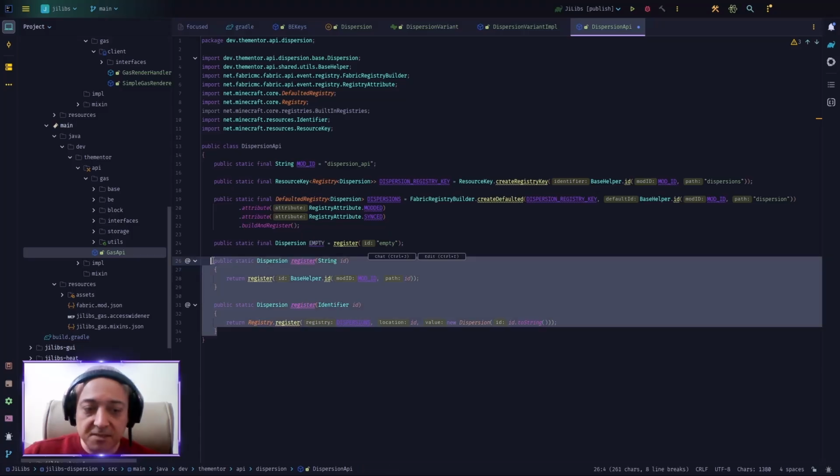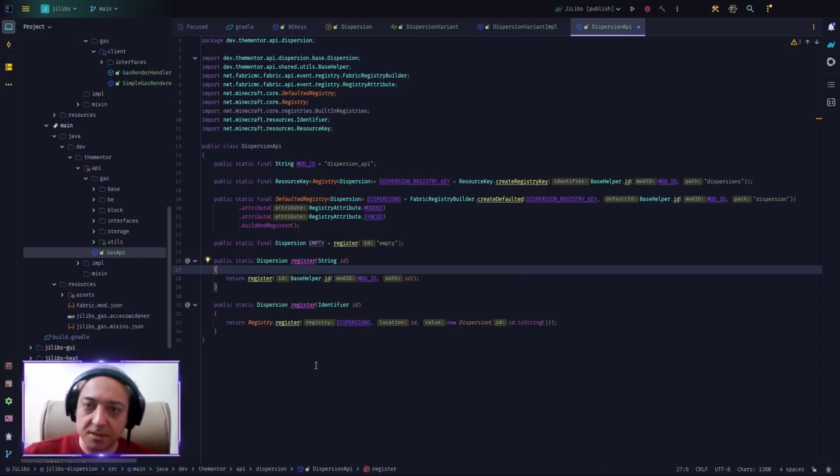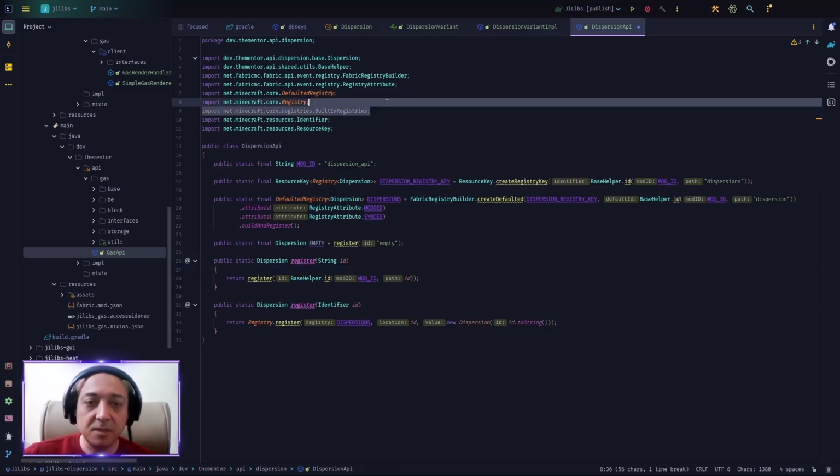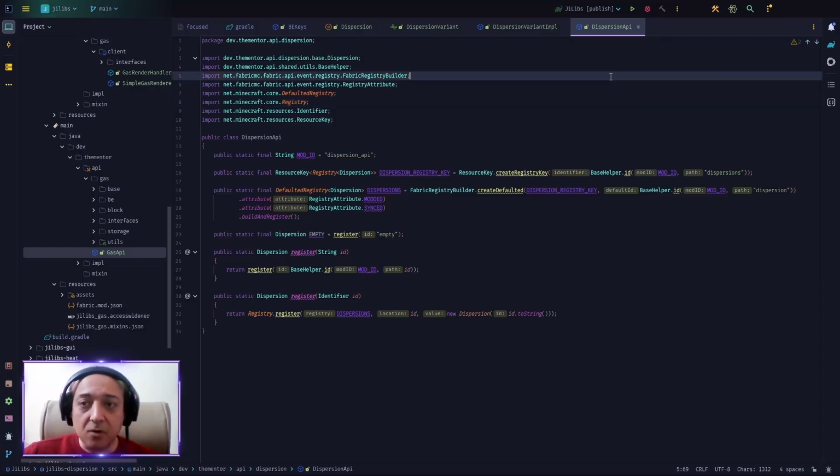And because we have these registers in the API structure, we don't need to have it under the registry or register handler library that I provide. Basically, we have the helpers in place so that we don't need to look around. That is our Dispersion API for the time being. Later, we will come back and maybe add things here and there.